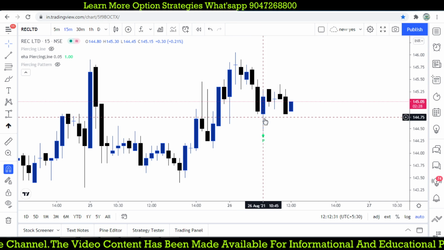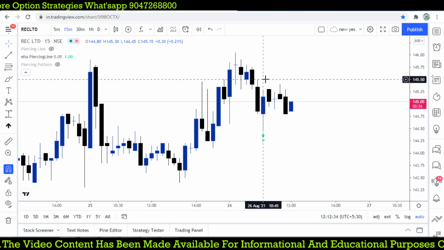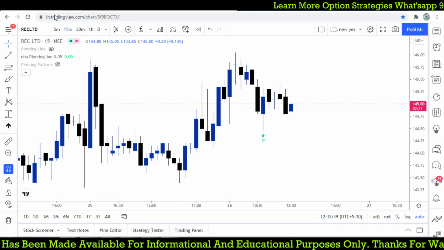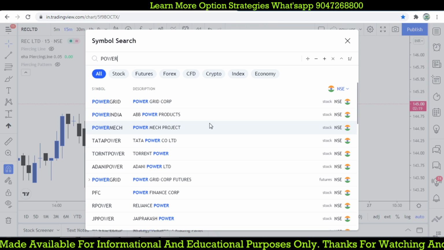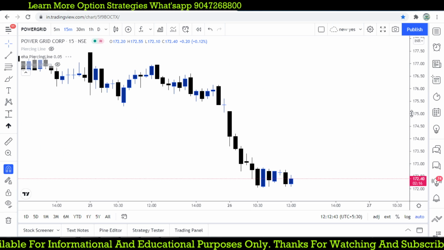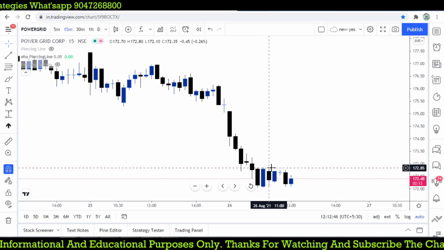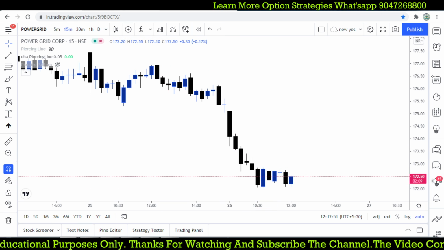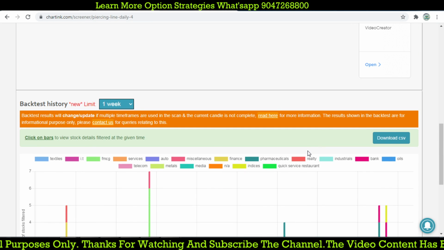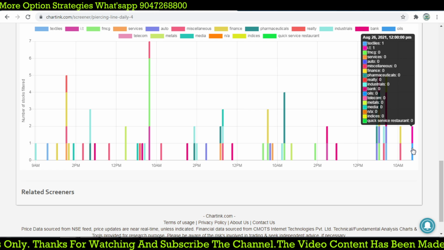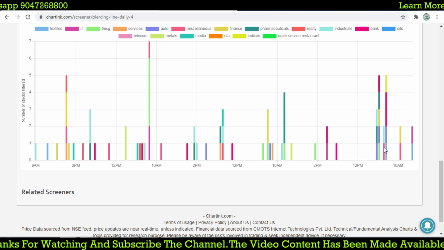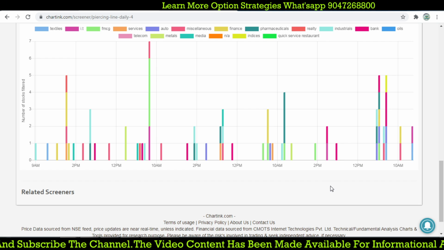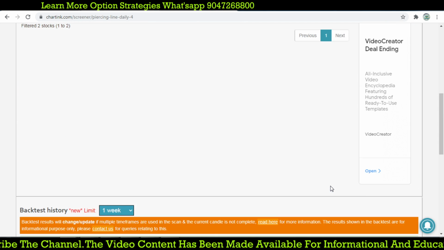This is a candlestick pattern where the market broke above that level of high. So we can go for that. Power Grid. I think this one. Whenever it breaks the high, we may take a trade. There is no trade opportunity right now. But this candle will work even for positional, and recently two stocks are now forming, it will be closed, and this is 9:15. So don't go for the 9:15 candle because it is calculated by the previous day 3:15 candle. So don't go for that.